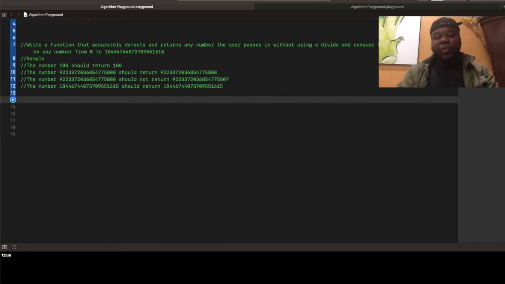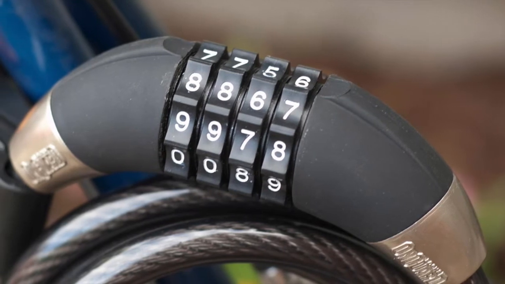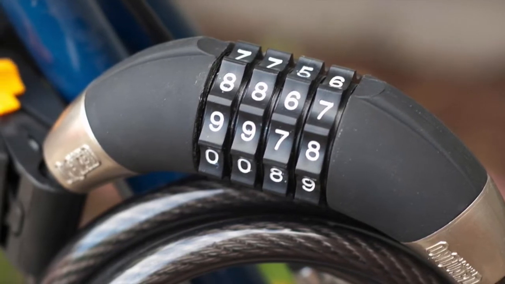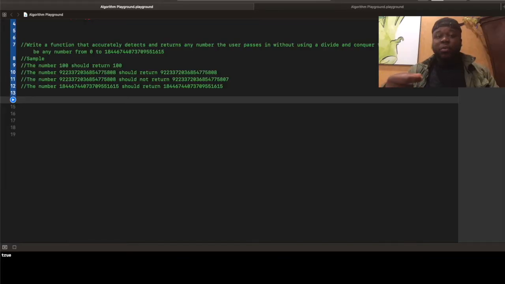We're not going to use a divide and conquer technique. We're going to use what I call the bike locker technique. Like this bike locker, we're going to go through each individual digit in the number that's passed in, and we're going to ask if it's equal to 0. If it's equal to 0, great. If it's not, we're going to add 1 to it. If it's equal to 1, we're going to pass on to the next digit. If it's not equal to 1, we're going to keep adding 1 to it and see if it's equal to that number. So it'll be 2, 3, 4, 5, 6, 7.